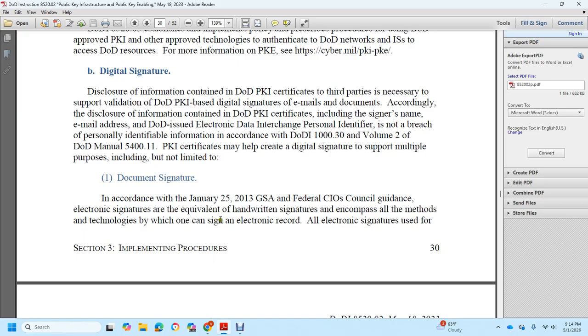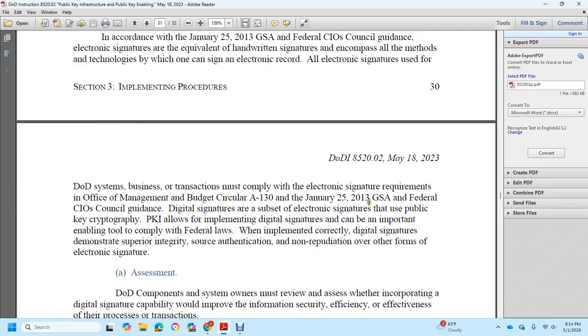This comes from the January 25, 2013, GSA Federal CIO Council Guidance: electronic signature is equivalent to a hard written signature and can encompass all of the methods of technology that sign an electronic record. DoD system business and transactions must comply with the electronic signature requirements of the Office of Management and Budget Circular 8130, January 25th, 2013, and the GSA Federal Chief Information Officer Council guidelines, with digital signature as a subset of electronic signature using public key